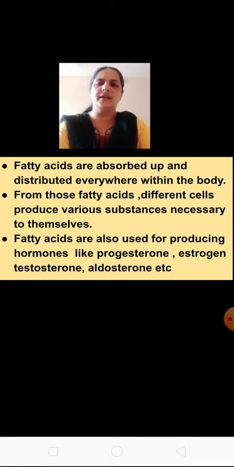You have to just learn the names. What hormones are produced? Progesterone, estrogen, testosterone, aldosterone, etc.